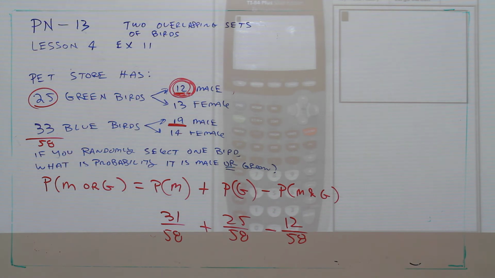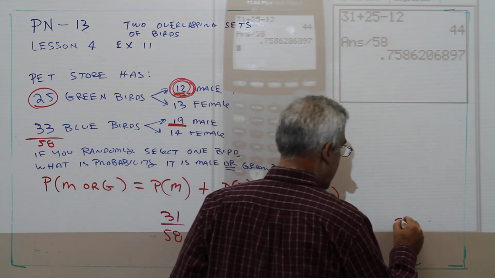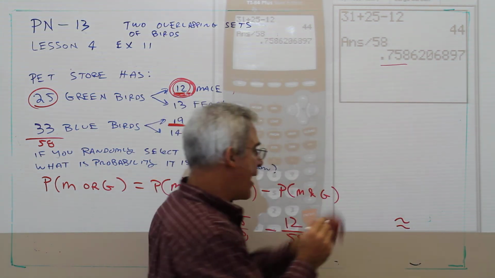All right, I'll deal with the numerators first. So I've got 31 plus 25 minus 12, divided by 58. So my approximate answer is 0.759.